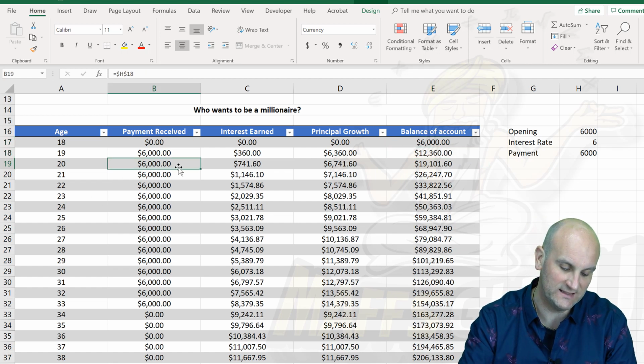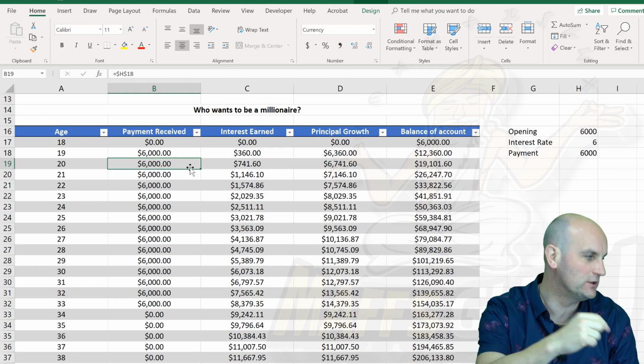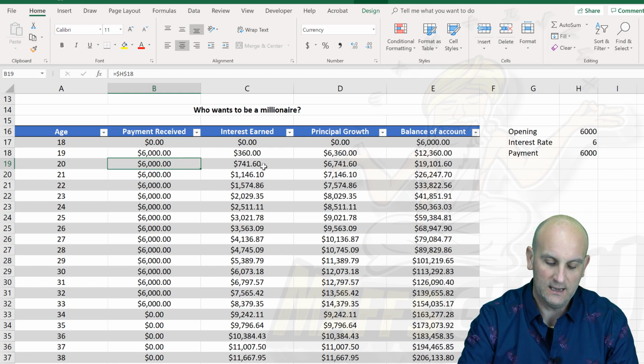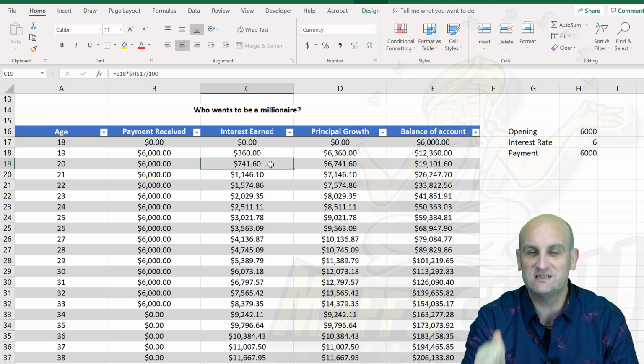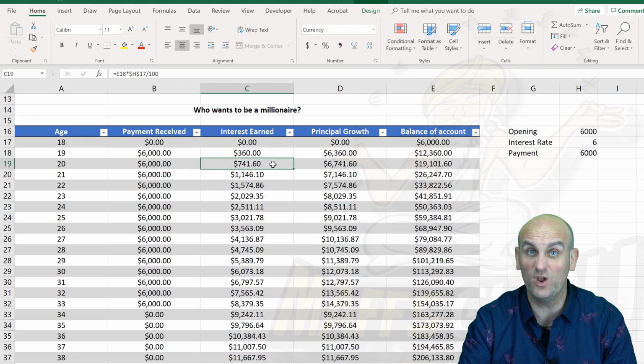And guess what you're going to do in the next year when you're 20? You're going to pay in another $6,000. Get out there, get a job, save it up, put it in there. And what you'll notice now is actually I've got to stack more interest. The year before I got $360. Now I've got $741. How?